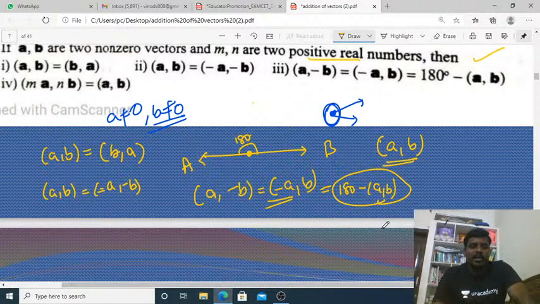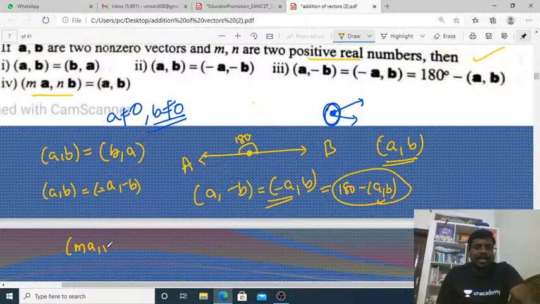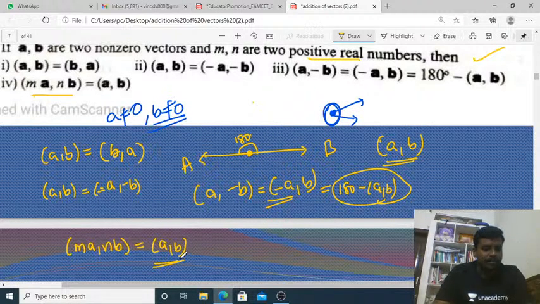When you take the product of the scalar and vector, that is MA and NB, here the angle between MA and NB equals, you can just take A comma B. Why? Because the scalars are treated as a unit. Unit vector.